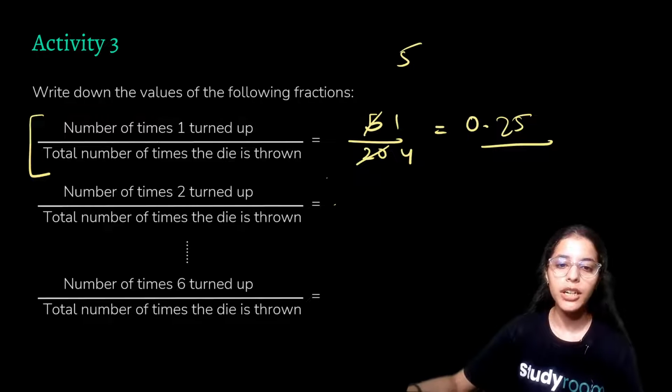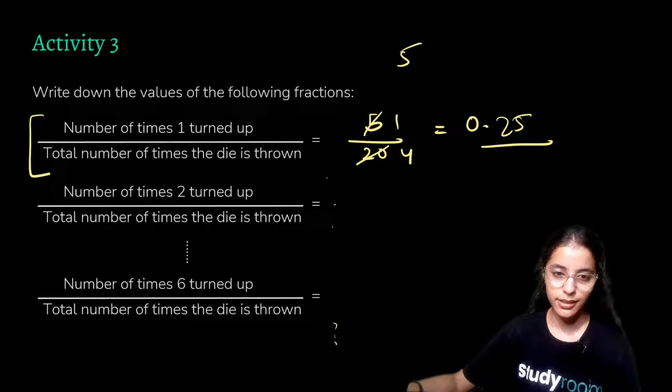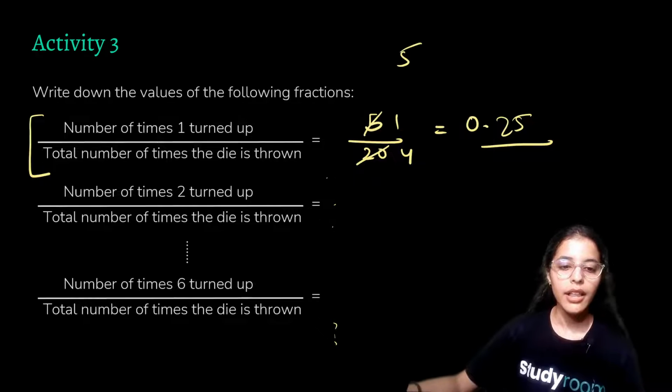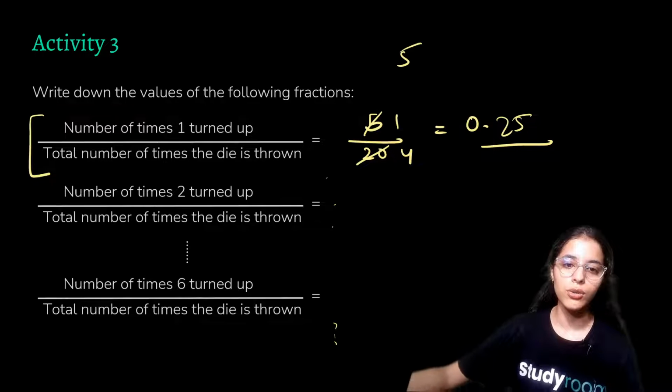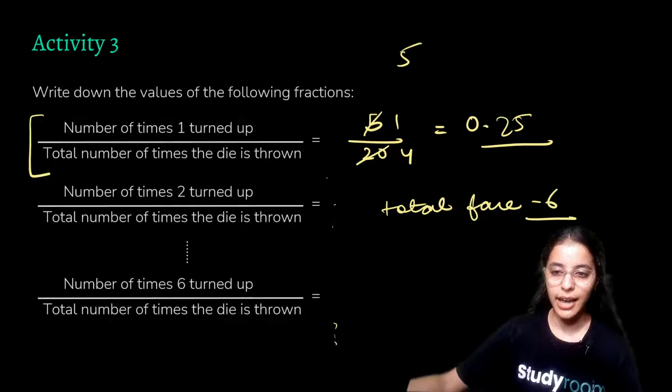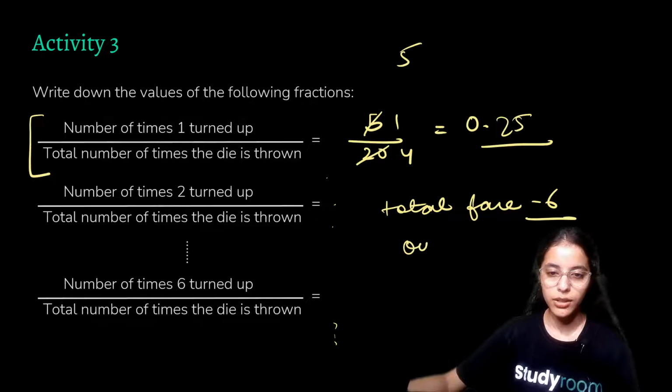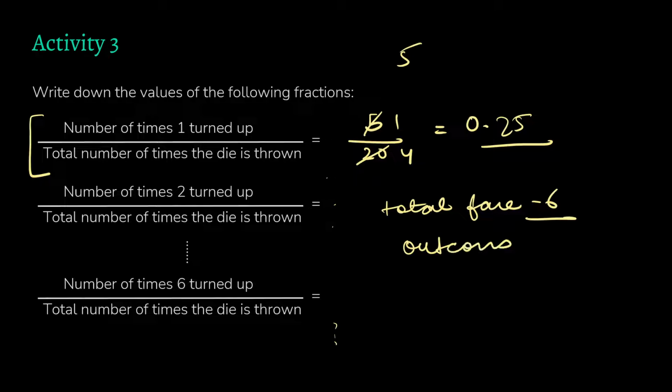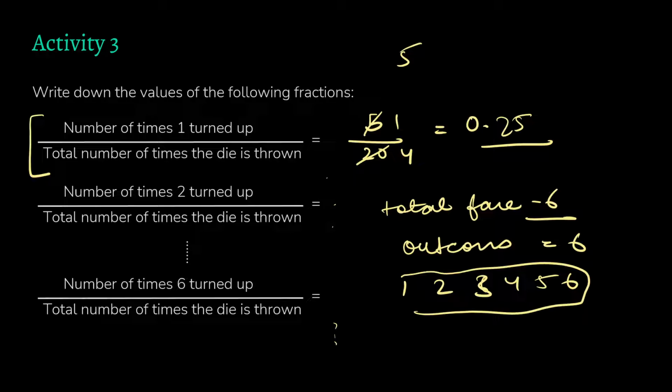And similarly we go on doing this. Now in this example also, the total outcomes are 6, because we can either get 1, 2, 3, 4, 5, or 6. We can get only these 6 outcomes.